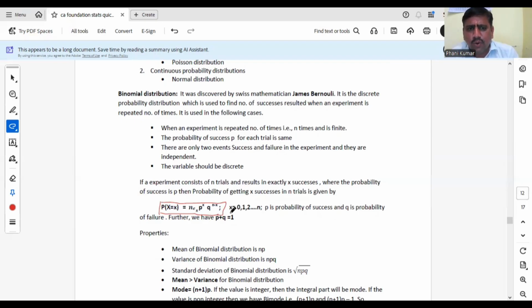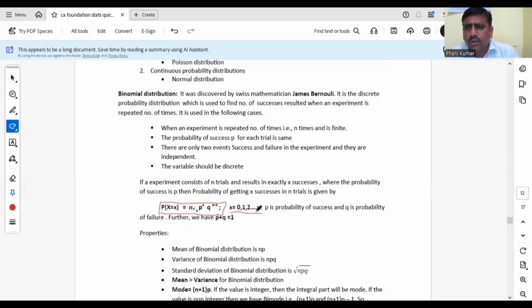Here is one important point. The binomial variate should take the values 0, 1, 2, and so on up to n. 0 means getting 0 successes, 1 means 1 success, and so on. How many successes can you get in n trials? n successes only. So the binomial variate will assume the values 0, 1, 2, up to n, both inclusive: 0 can be taken, n can be taken, and the values in between. Remember, all are discrete values, that means integers only.